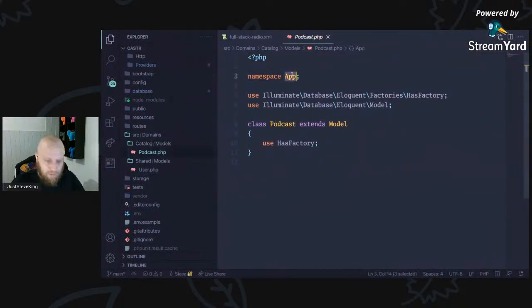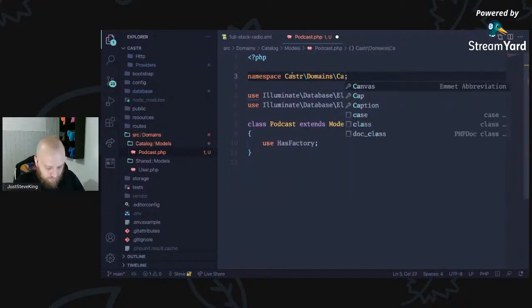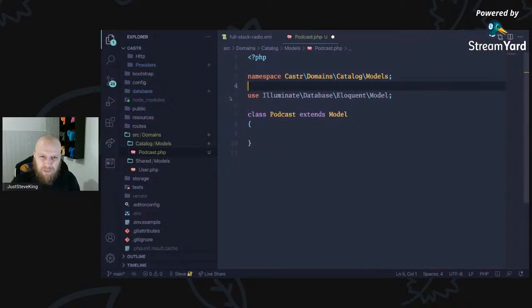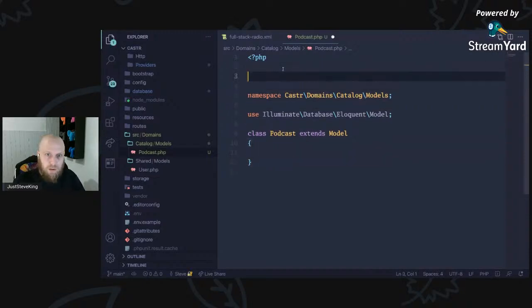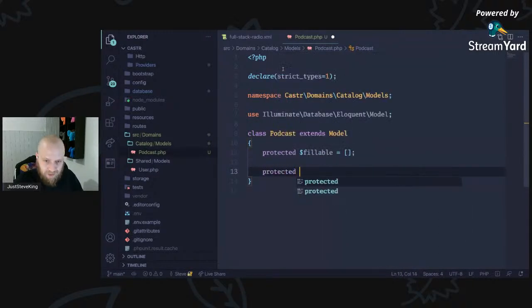So now we can say caster domains catalog models. We're not going to have a factory. Not worried about factories, if I'm really honest. Let's declare some script types at the top. And then we're going to want some fillable fields. And we're going to want some castable attributes.